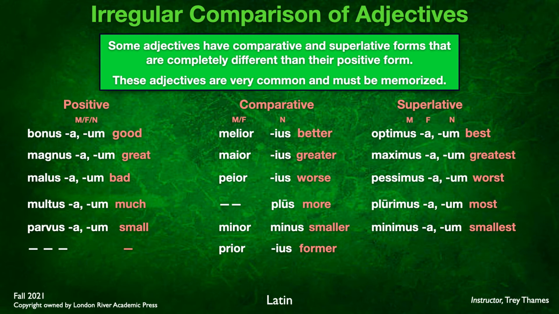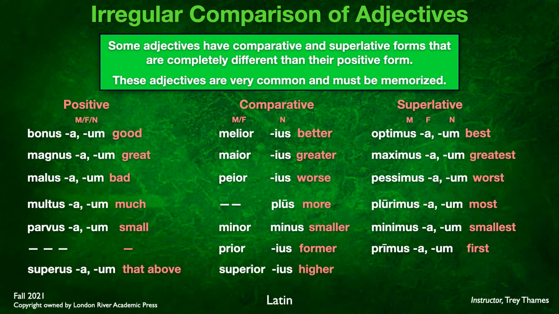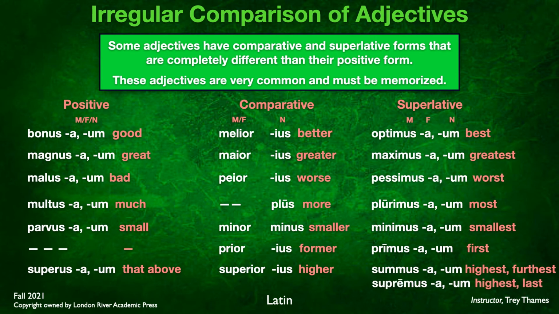It's only got a comparative and superlative form, but it means former. And the superlative form is primus, -a, -um, meaning first. And then finally here, superus, -a, -um, meaning that thing that is above. The comparative form is superior, superius, higher. And then in the superlative, we actually have two different forms. Summus, -a, -um, meaning highest or furthest, but you can also have supremus, -a, -um, meaning highest or last. So these forms are completely irregular, used a lot. You need really to memorize these.